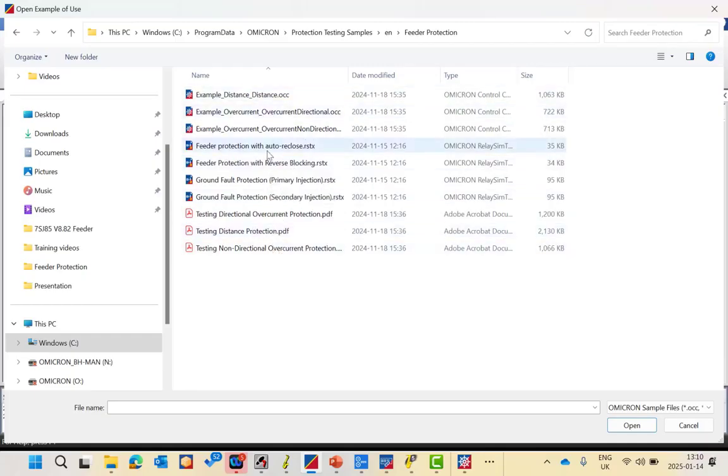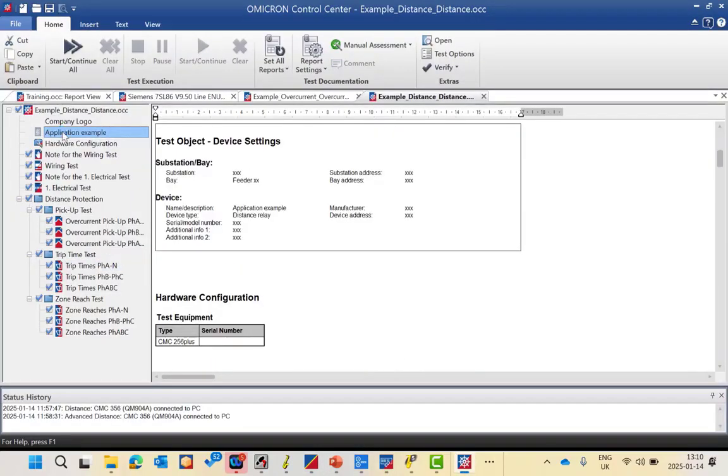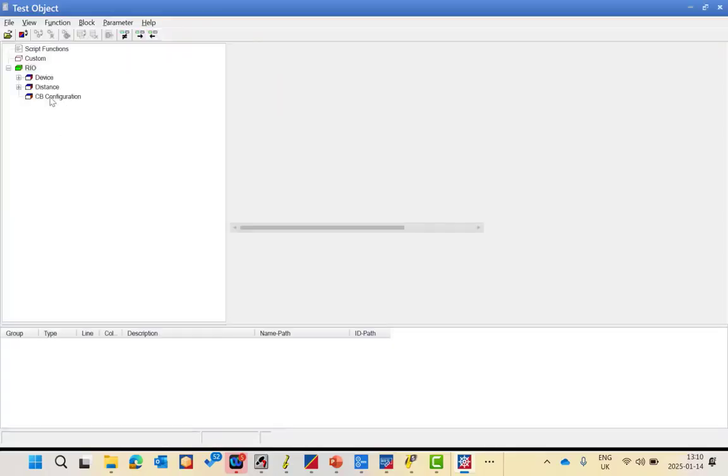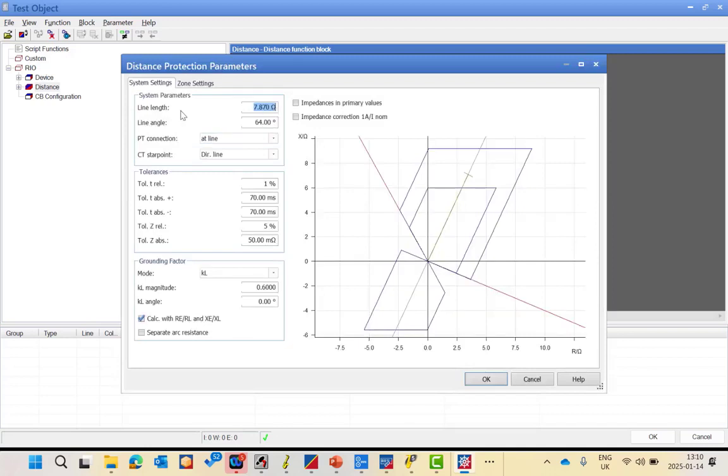If you select, for example, the distance, it will open in your Test Universe, and you have an example now. If you open the test object, you will find a different characteristic, not similar to what we drew. Here the line length is 7.87, the line angle is 64, and the same as we did for the Siemens relay. But here the grounding factor is represented as KL with 0.6 and 0 degrees.